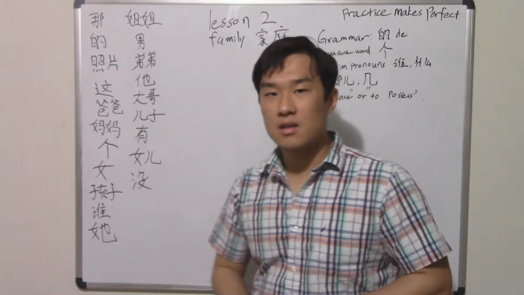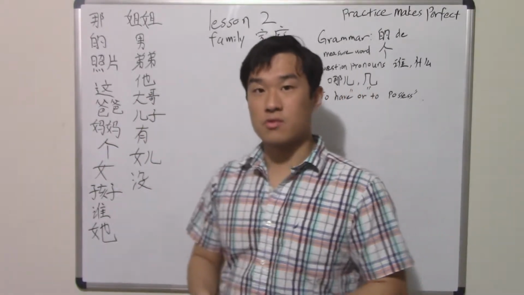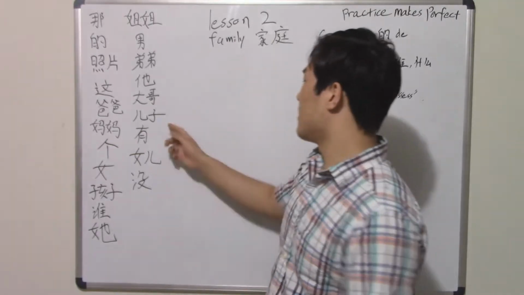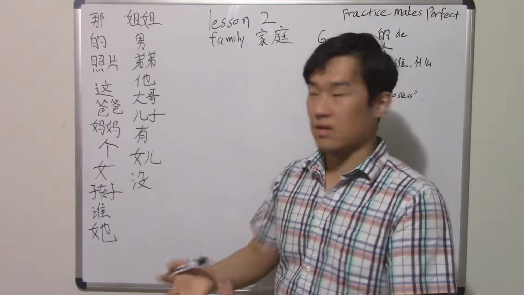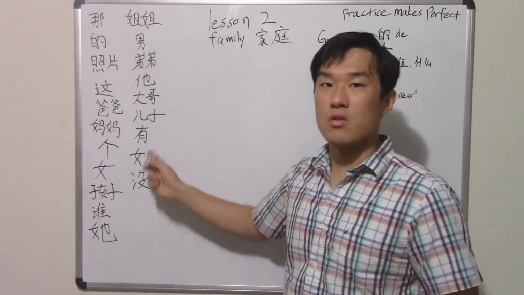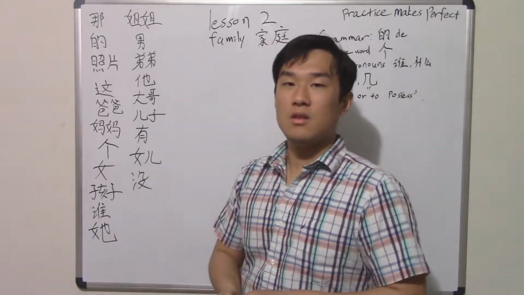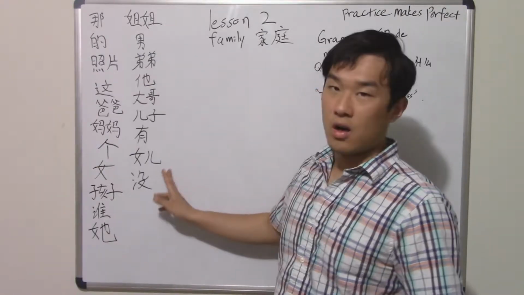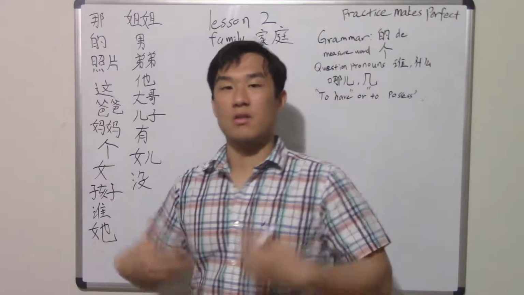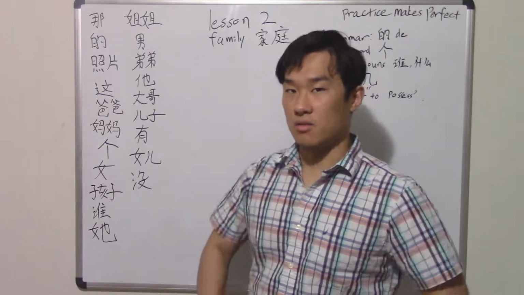The next one will be 大哥. 大哥 means oldest brother or big brother simply. And then 儿子. 儿子 means son, like my son, right? Next one would be 有. 有 means have, or to possess something. Okay. Next one would be daughter, right? Like my daughter, my son, things like your daughter, your son, it's your kid.